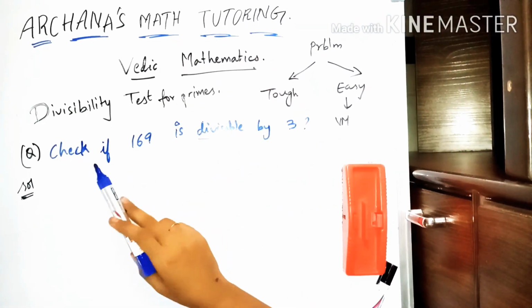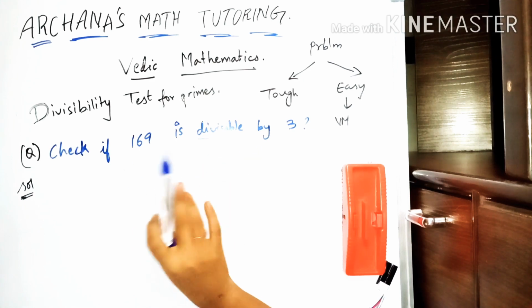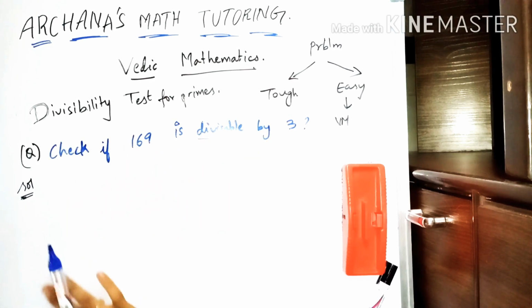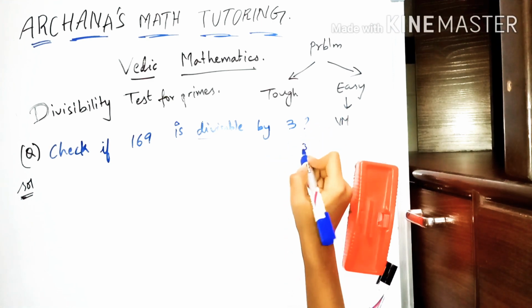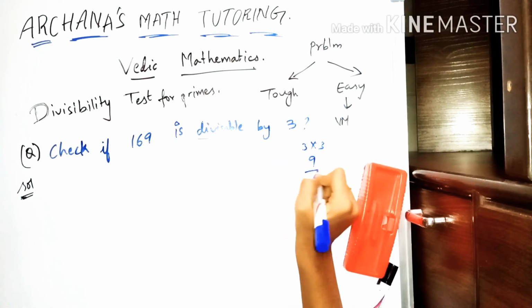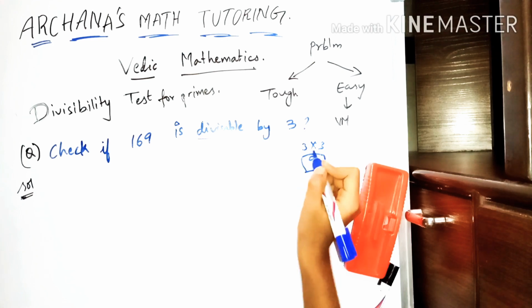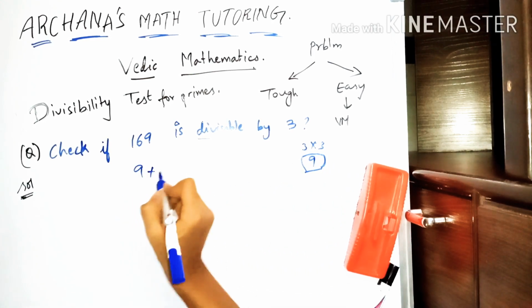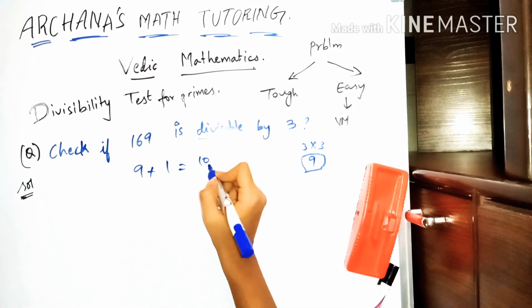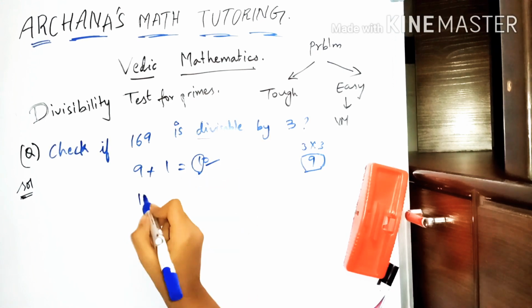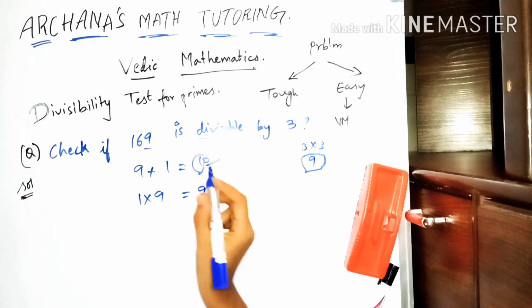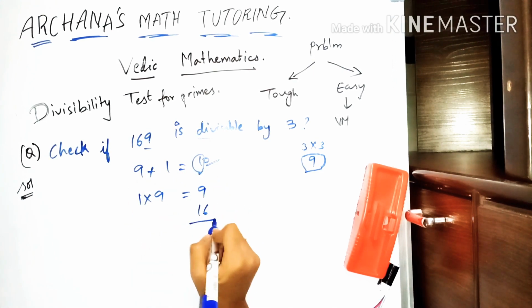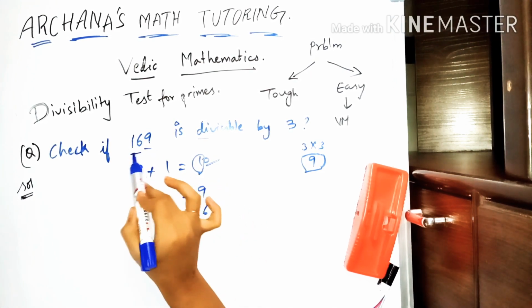The next problem is checking if 169 is divisible by 3 or not. So whenever we are given a small number, it's very easy for us because we know that 3 into 3 is 9. So we can directly do this. Adding 1 to 9 will give us 10. Omit this 0, you will be left with a 1. 1 multiplied by the last digit, which is 9, so we will get a 9. Add 16 to 9 because it's the remaining number.